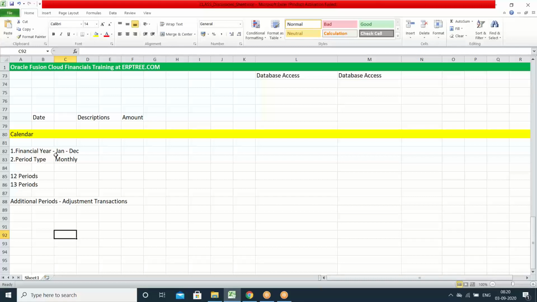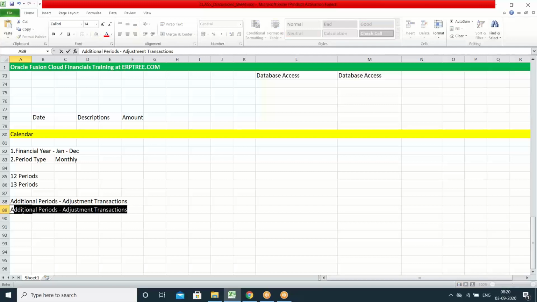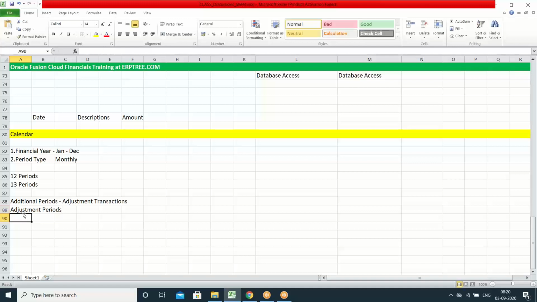So when you go with a monthly calendar, you can have 12 periods. In the system, you can create 13 periods. 12 are real periods. The additional periods you create in the calendar, those we call adjustment periods. Ideally, adjustment periods can be used to enter adjustment transactions. When you are closing the books at the end of the year, if you want to maintain the adjustment transactions in December, yes, you can use the December month.